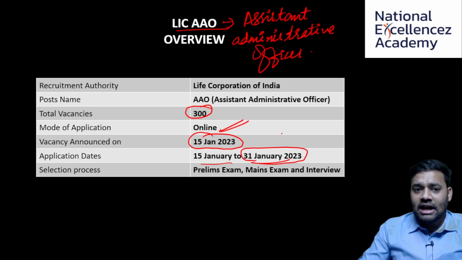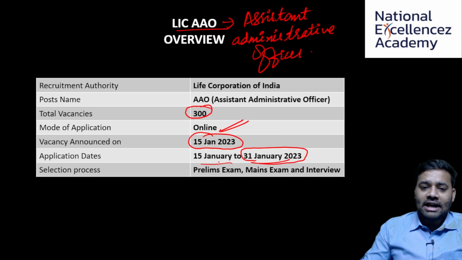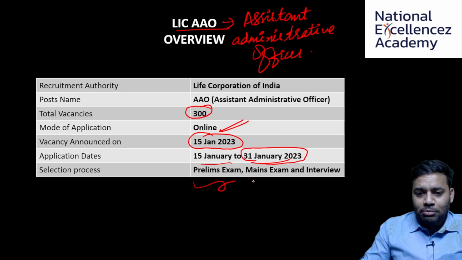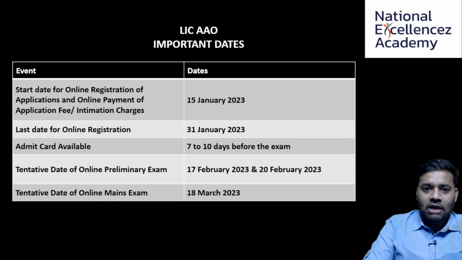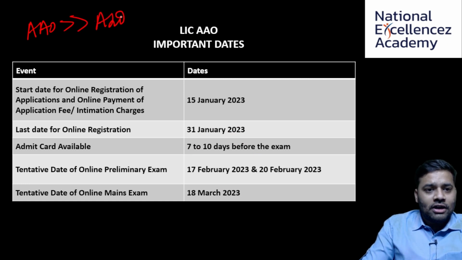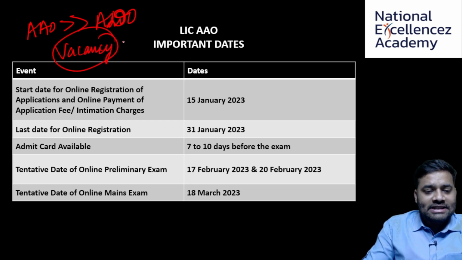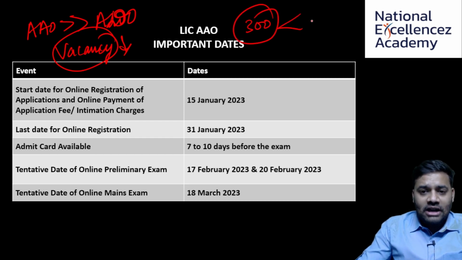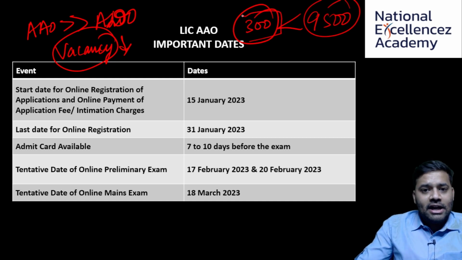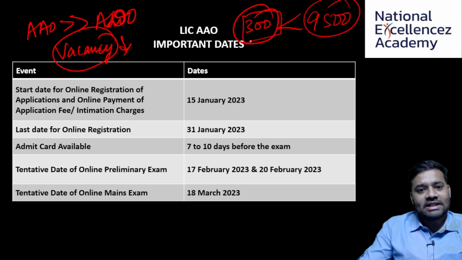If you haven't applied, apply right away for both the exams. And here as well, just like ADO, there is going to be prelims, mains and interview. However, AAO is going to be a lot tougher than ADO. You can notice the reasons being, one is vacancies are really less here because the vacancies are just 300 here. However, when it comes to ADO, there are somewhere close to 9,500 vacancies, and here AAOs don't need to sell any policies. Their job is administration, that is they need to take care of claims.